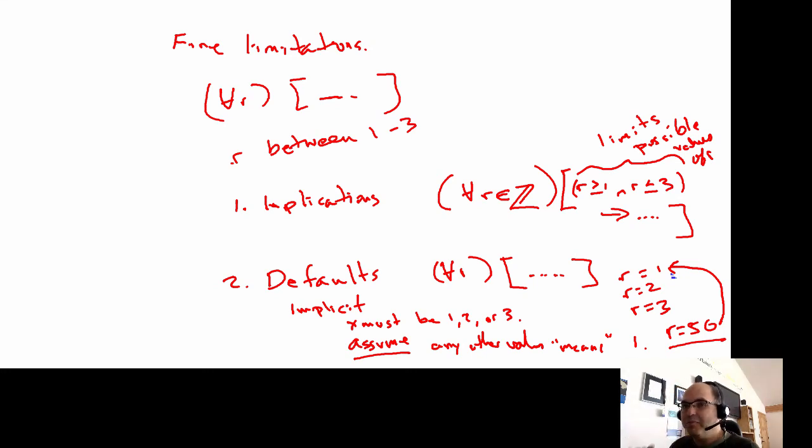That's crazy, right? But it's so convenient. And why is it convenient? Because you don't need to keep writing this implication all the time, right? You just simply assume that. Oh, R is always going to be between 1 and 3. And if you happen to give me a value that's different than that, I'll just assume that it's 1.